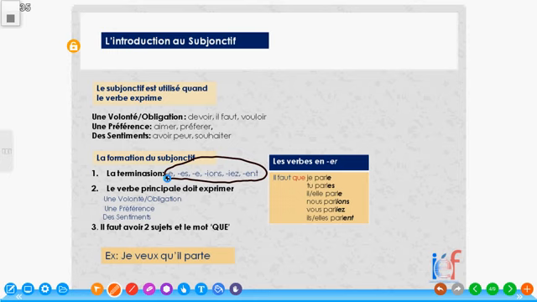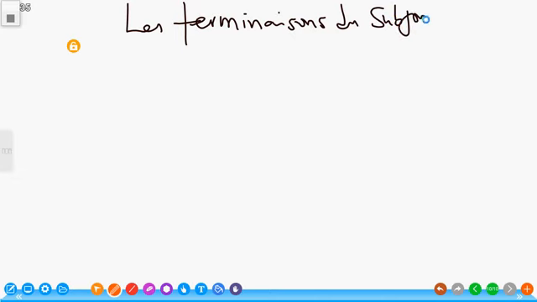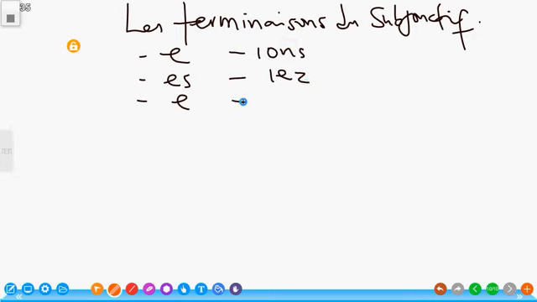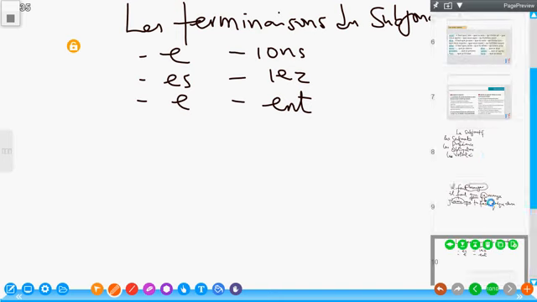We have E, ES, E, IONS, IEZ, ENT. Les terminaisons du subjonctif. We have E, ES, E, IONS, IEZ, and ENT. Les terminaisons du subjonctif are what we have right here.